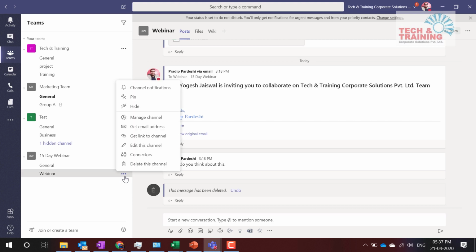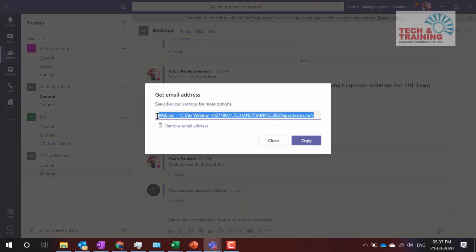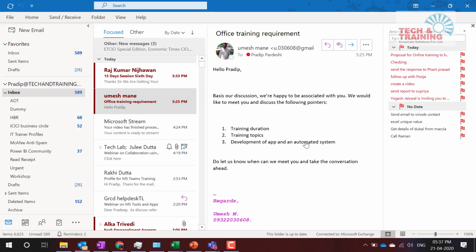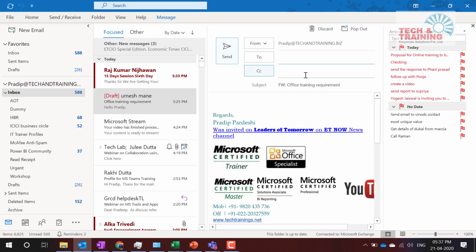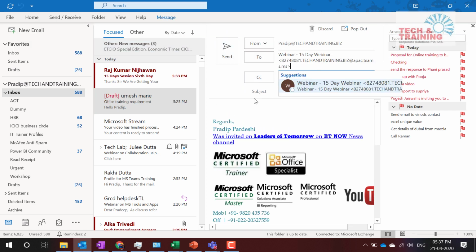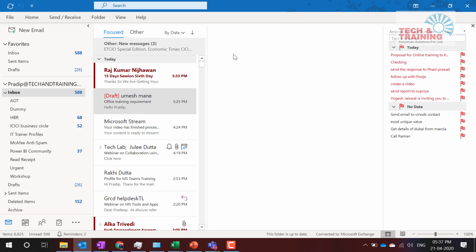So I click on these three dots, and there is an option which says get email address. I click on get email address, and it automatically gives me an email address. I copy that email and go to my Outlook and forward this email to that email address. So I forward this over here and I click on send.